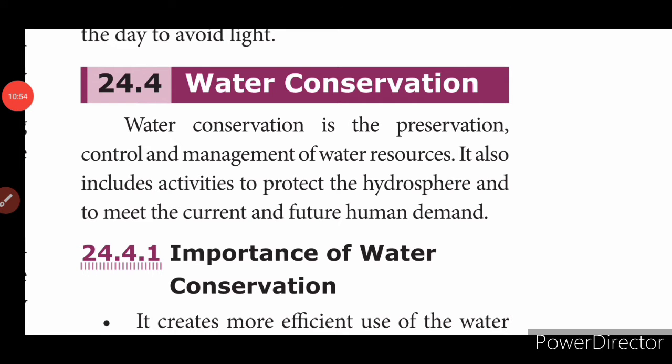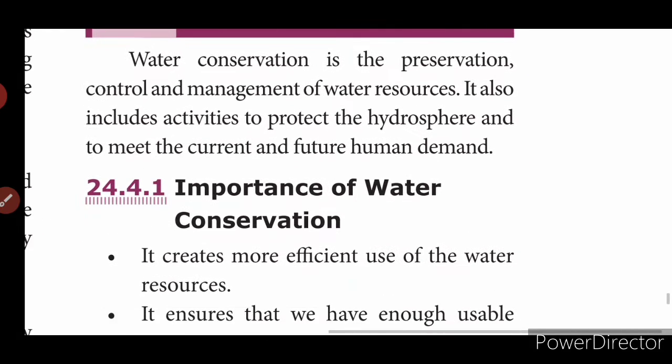The last topic we are going to see is water conservation. So we have seen so far adaptations of bat and adaptations of earthworm, isn't it? So now we will see what is water conservation. What does conservation mean? Saving. Water conservation is the preservation, control and management of water resources, and it also includes activities to protect the hydrosphere and to meet the current and future human demand.